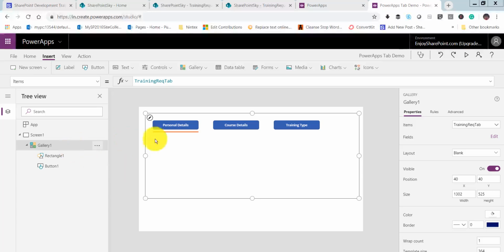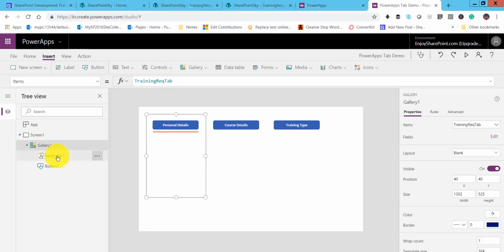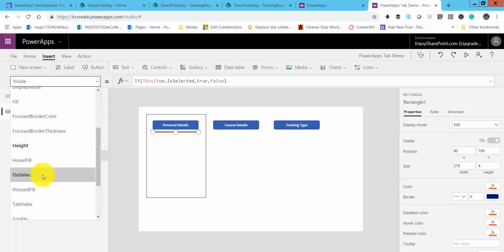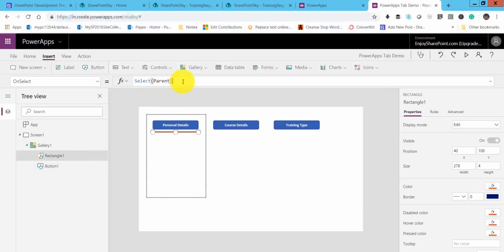So next, we will write some rules on that. Basically, we will create a variable, and on that variable we will take the text whichever is selected. So here suppose personal details or course details or training type, that one we will take. So for this I will select this rectangle. Here you can see the rectangle is selected. So on the OnSelect property, what we will write is SelectParent, and then we will set the variable.